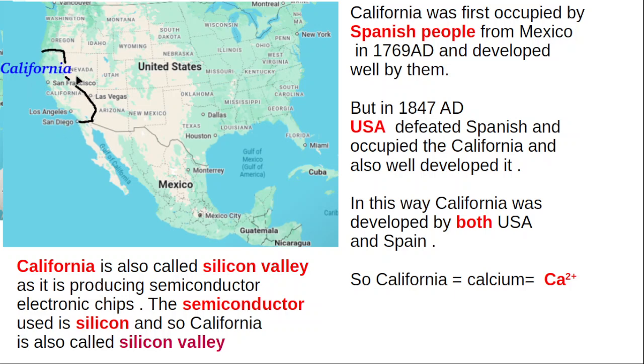California is also called Silicon Valley because semiconductor chips and CPUs are made up of silicon, and those CPUs were developed and invented first in California, and hence California is also called Silicon Valley.